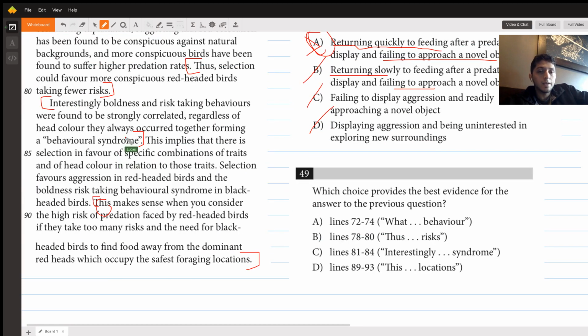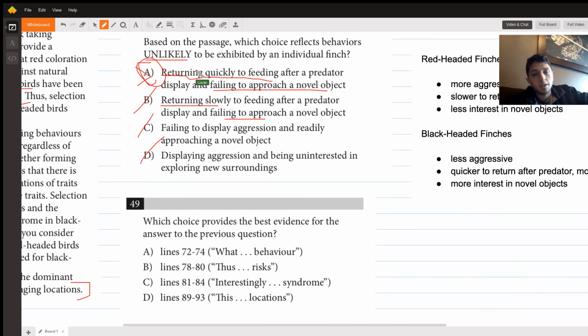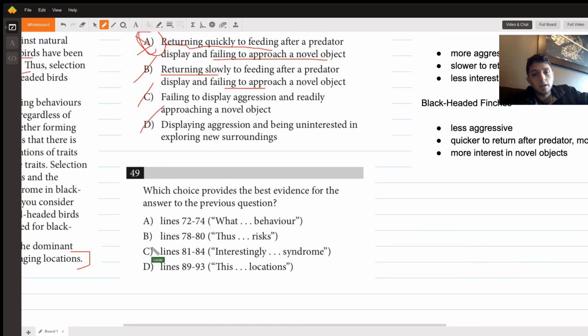So C, interestingly, boldness and risk-taking behavior were found to be strongly correlated. This is going to be our answer choice, because what this is saying is that these two behaviors, approaching novel objects and approaching food after a predator display, should be correlated. They should go together. So it would be unlikely for them to not go together. So A and C are going to be our answer choices.